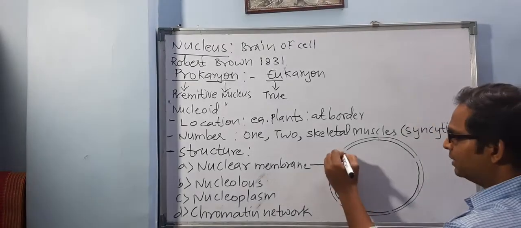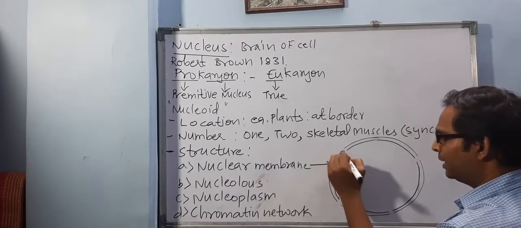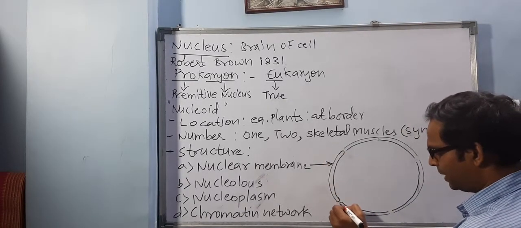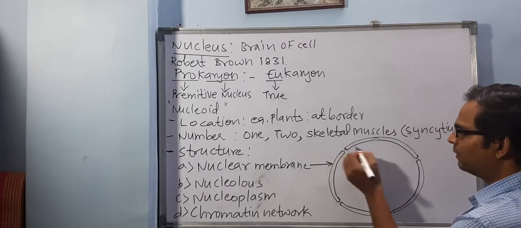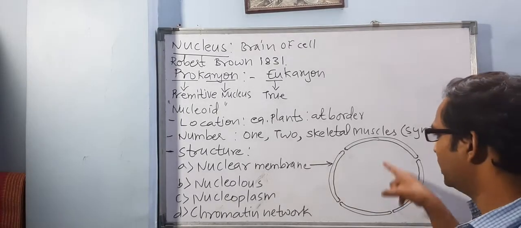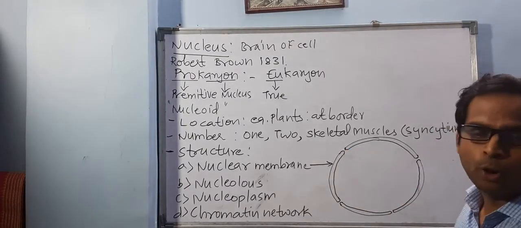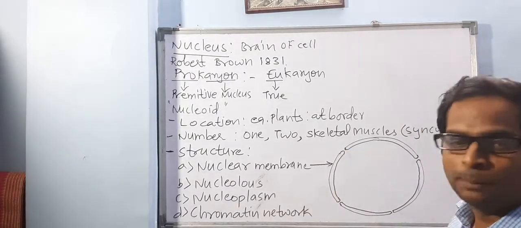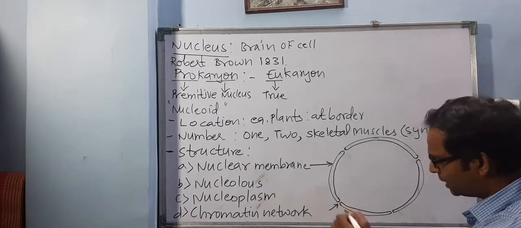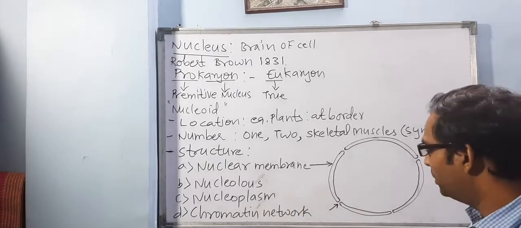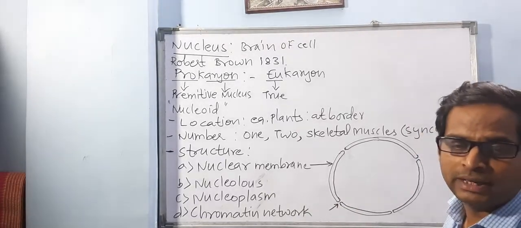Now this nuclear membrane or nuclear envelope is not continuous. Can you see here? It is interrupted, it is broken at certain places. It has small pores, and you know the name. What will be the name for this pore present in the nuclear envelope?